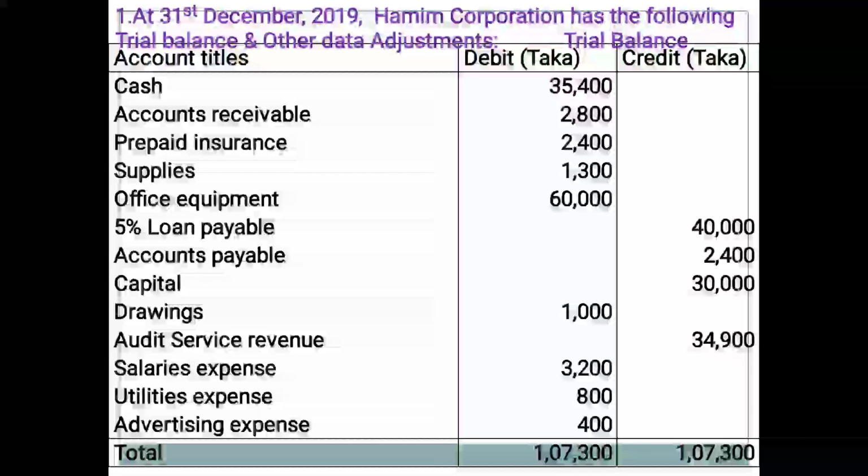Audit service revenue, in this institution main source of income, that is audit service revenue. It is shown in income statement, that is single step income statement. Salaries expenses is one kind of expenditure. It is shown in income statement. Utilities expenses, it is shown in income statement. Advertising expenses, it is shown in income statement. Okay, students, we can go for other data or adjustment.